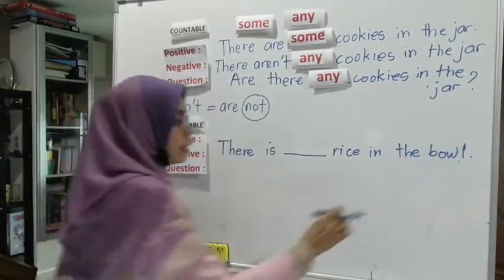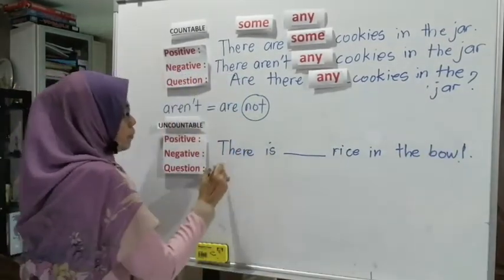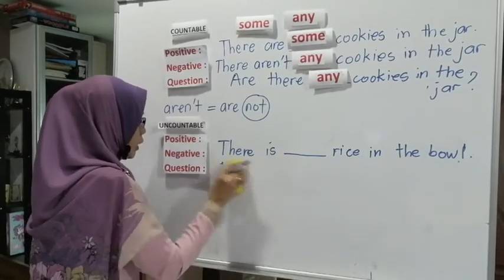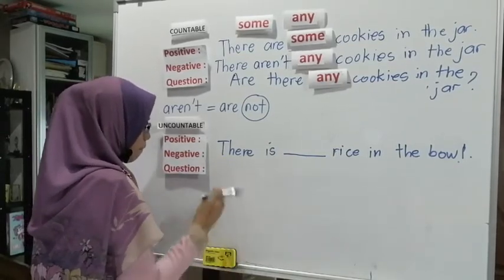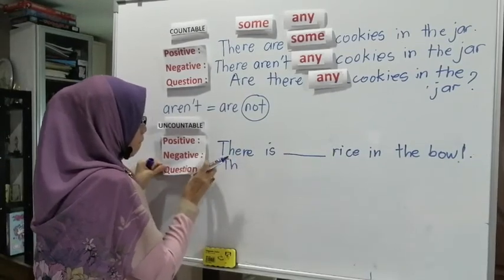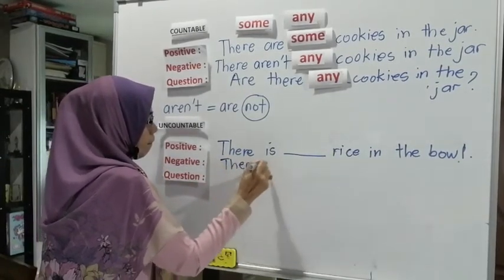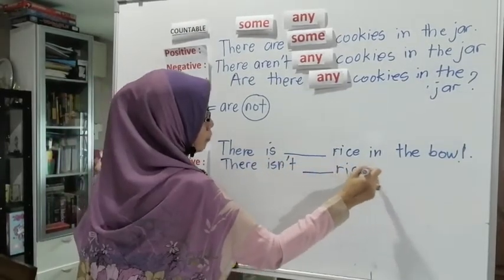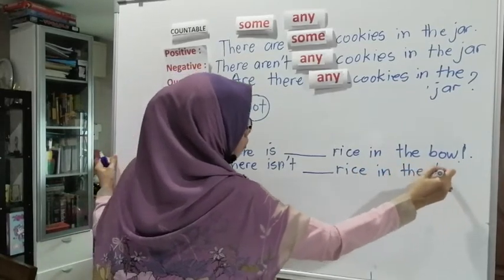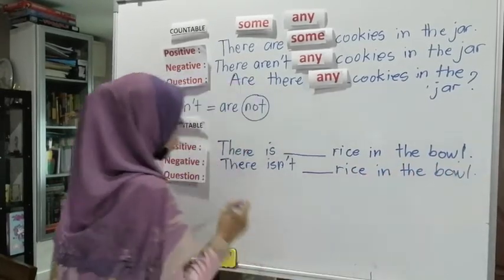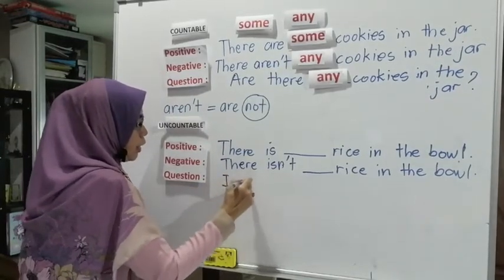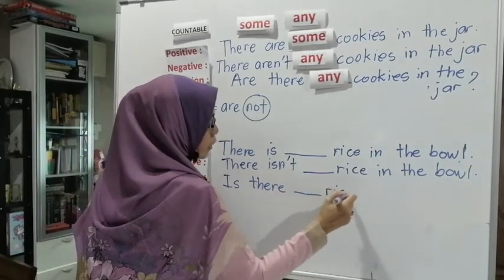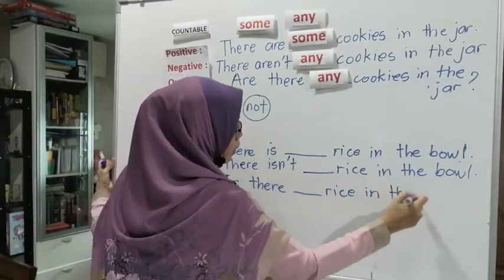Then you change it to the negative: there isn't rice in the bowl. And change it to the question: is there rice in the bowl?